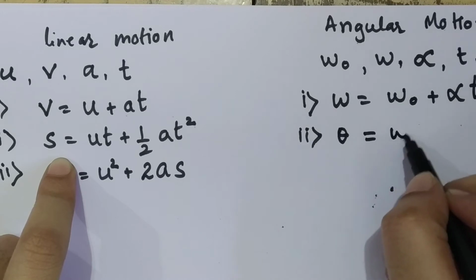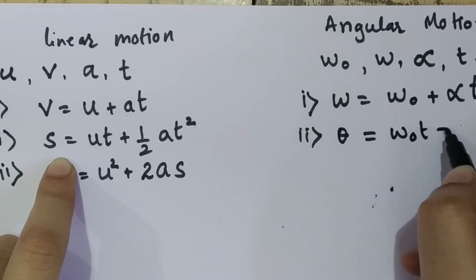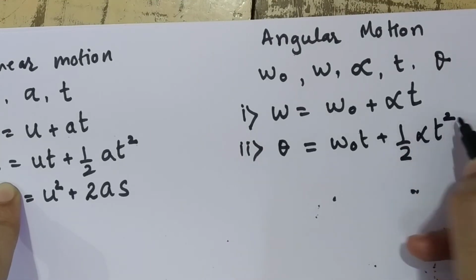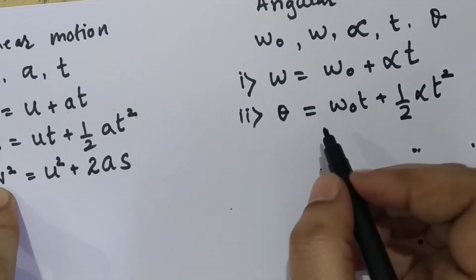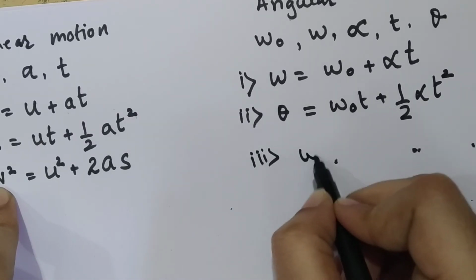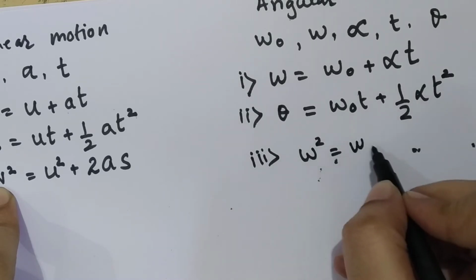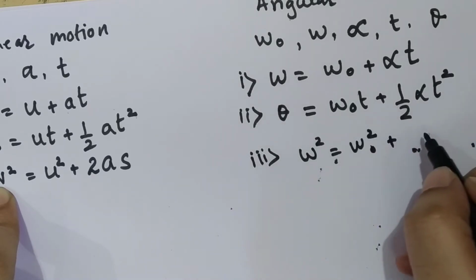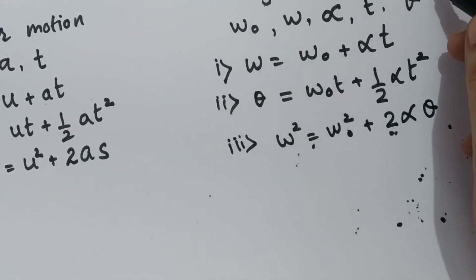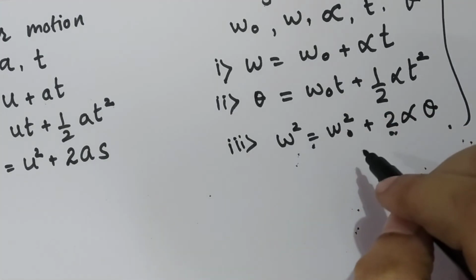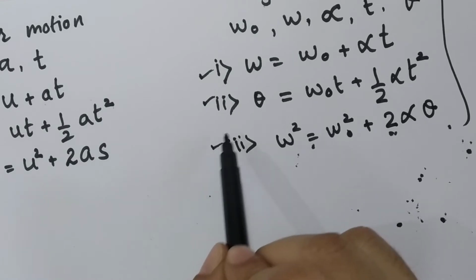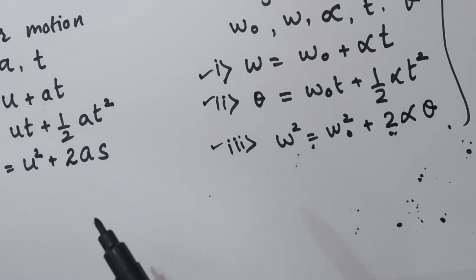Theta is equal to omega 0 t plus half alpha t square. Third equation is omega square is equal to omega 0 square plus 2 alpha theta. So now while studying the circular motion, you have to remember these three kinematical equations. These three kinematical equations will be called Newton's equations of motion in circular motion.